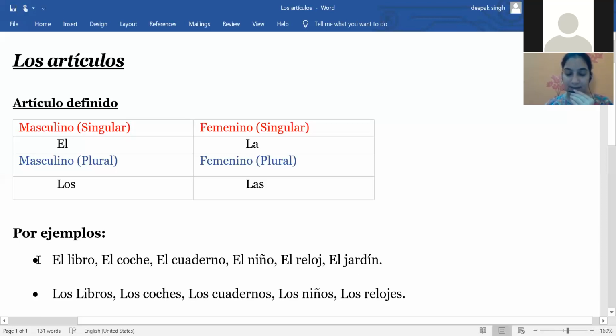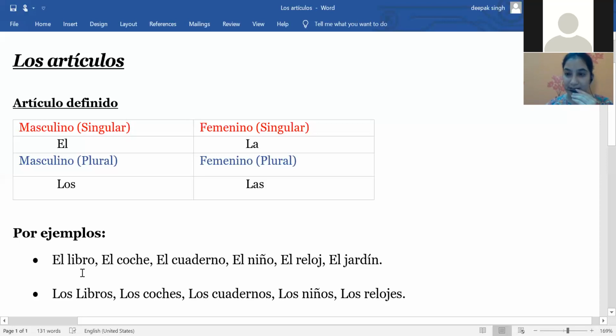So here we have some examples. El libro: when we are talking about any particular book, let's suppose the Spanish book, that will be el libro de español.